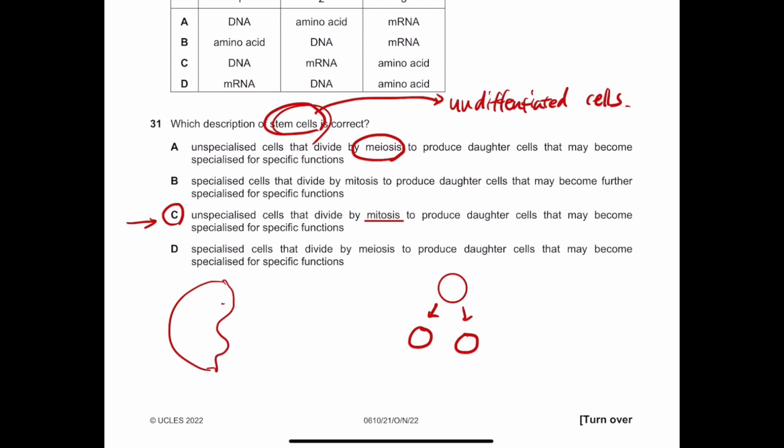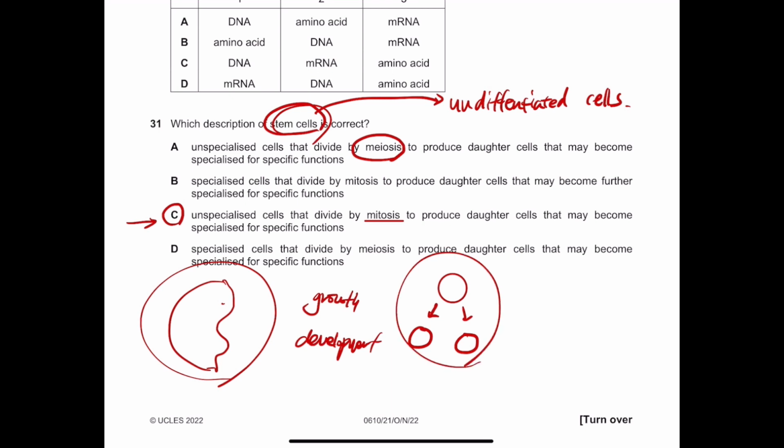and they have to go through mitosis in order to promote the growth, and not only the growth but also the development, which means many cells are needed. Many types of cells are needed. So in order to create many types of cells, we need many cells first. So it goes through mitosis and increases its number of cells, and then they can later become sperms or red blood cells, whatever. So the answer is C for this one.